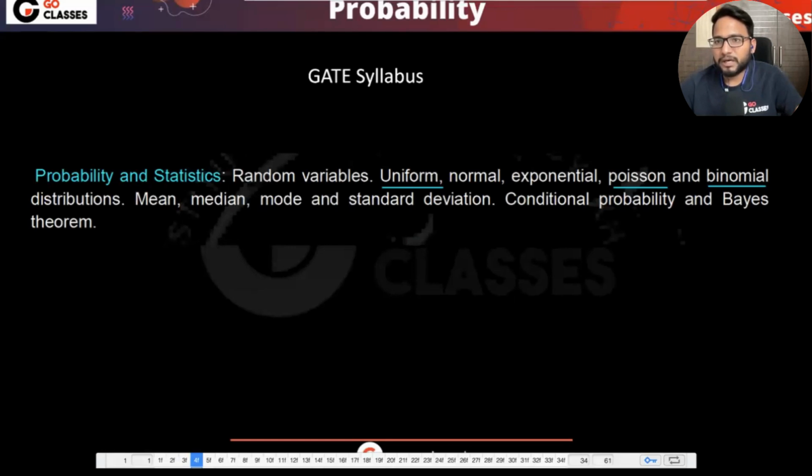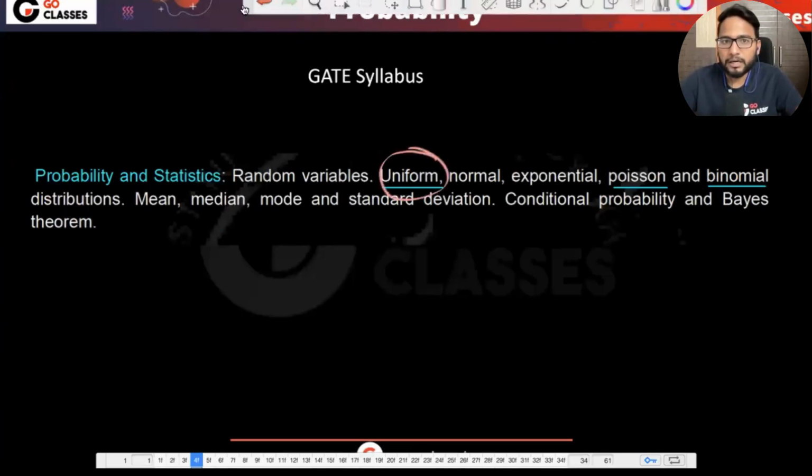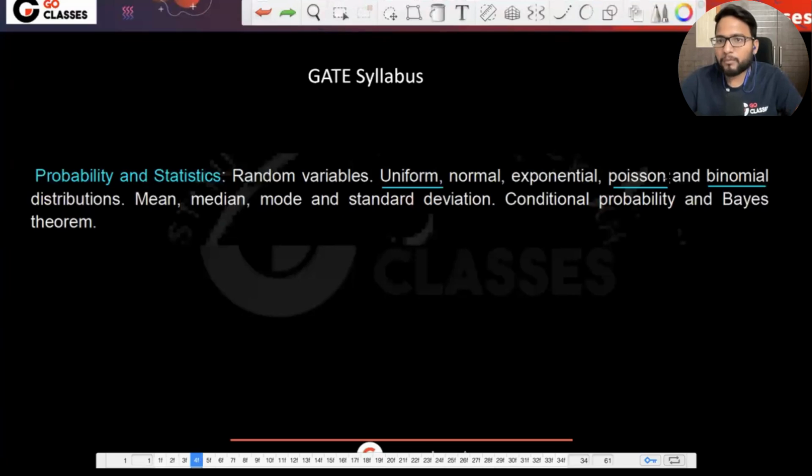As you can see here in the GATE syllabus, we have a few topics in probability, which are the random variable and the conditional probability, which we have already covered. Conditional probability, random variable, standard deviation, and these kinds of things we have already covered. Now, there are some other topics like uniform random variable, exponential, normal, Poisson, binomial distribution, and these kinds of things.